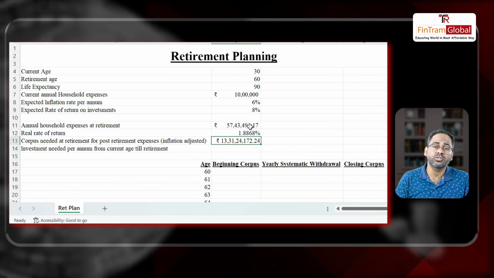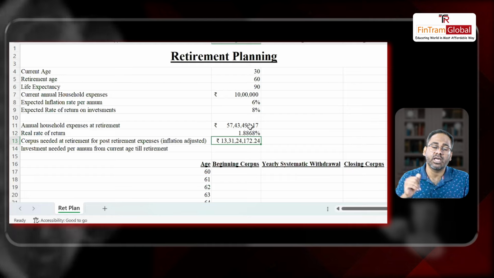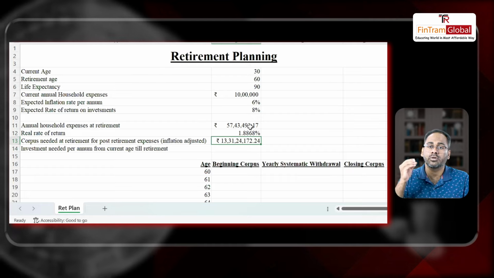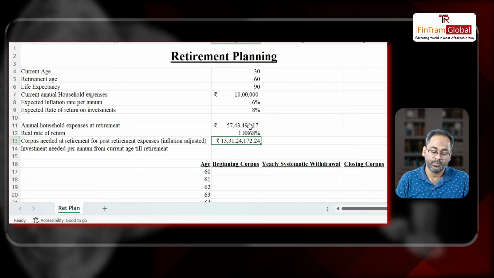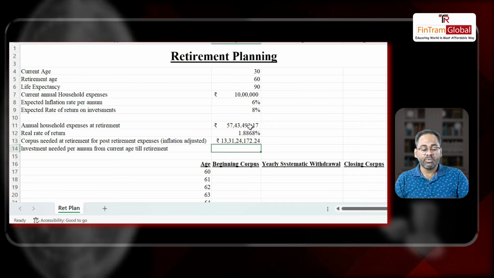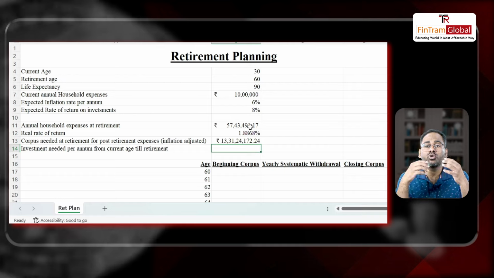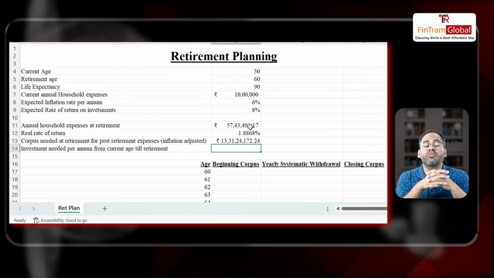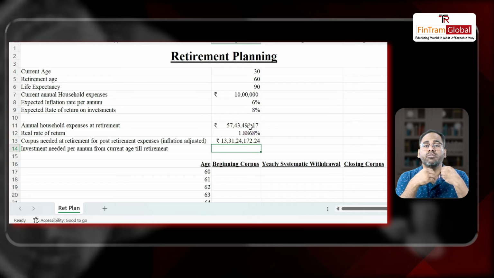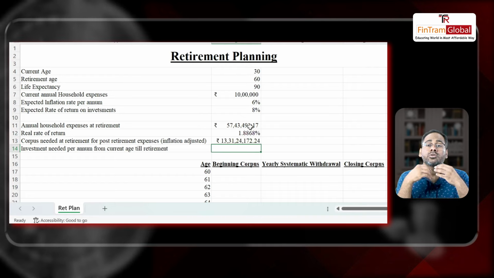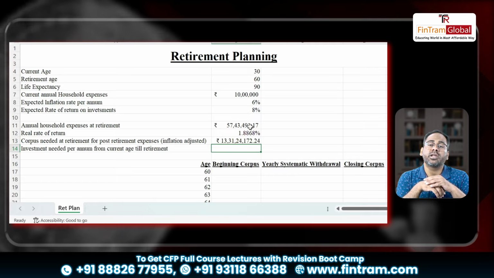So I need 13 crores 31 lakhs approx at the time of retirement at 60 if I have to get cash flows inflation adjusted for post retirement life. Now, investment needed per annum. If I need to accumulate this corpus by the time of retirement, from now onwards, when I am 30, I should invest annually some amount to get that corpus accumulated at retirement.